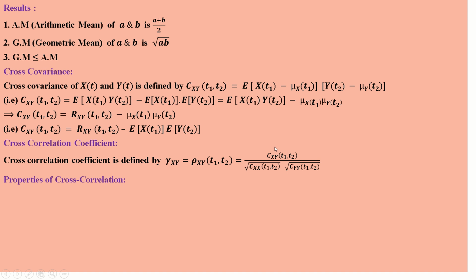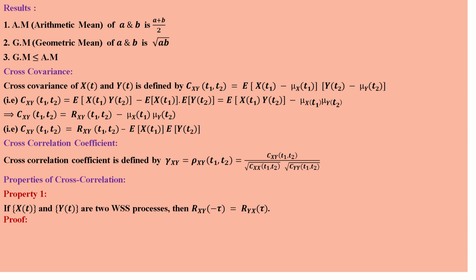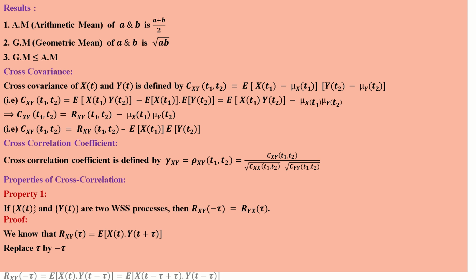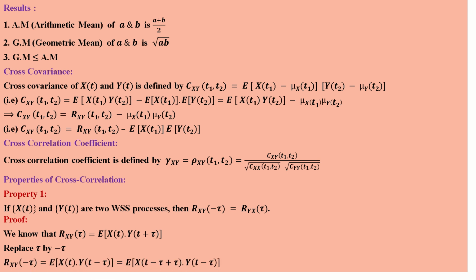Next, we are going to see the properties of the cross correlation. Property number 1. If x of t and y of t are two WSS processes, wide sense stationary processes, then Rxy of minus tau is equal to Ryx of tau. We know that Rxy of tau is equal to expected value of x of t into y of t plus tau. Replace tau by minus tau, so we will get Rxy of minus tau, which is equal to expected value of x of t, y of t minus tau, which is equal to expected value of x of t minus tau plus tau, y of t minus tau.